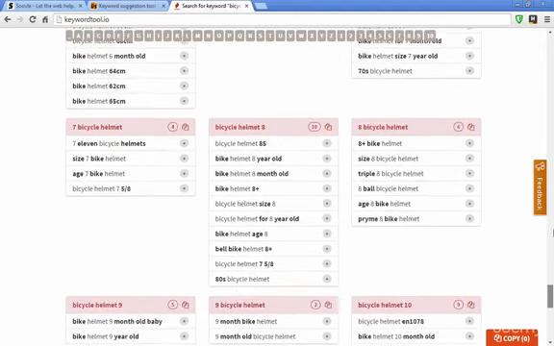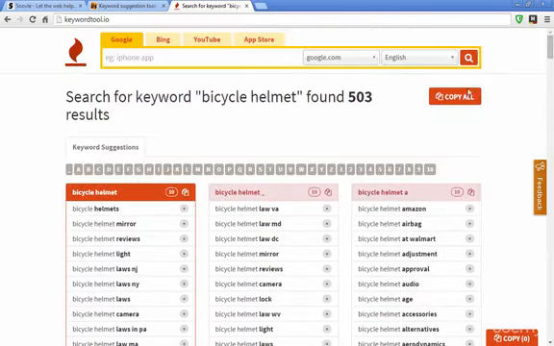And it also gives you the numbers. So 1 bicycle, 2 bicycle, 3 bicycle, bicycle 3, etc. So I did bicycle helmet in this search, and I got 500 some results. So if you click copy all, you can take all of them, or you can just do one at a time if you think some of them aren't very relevant.